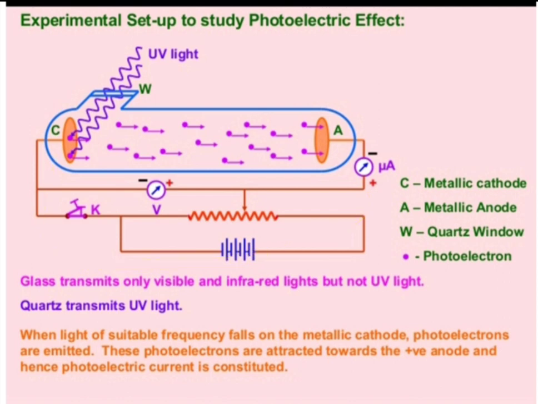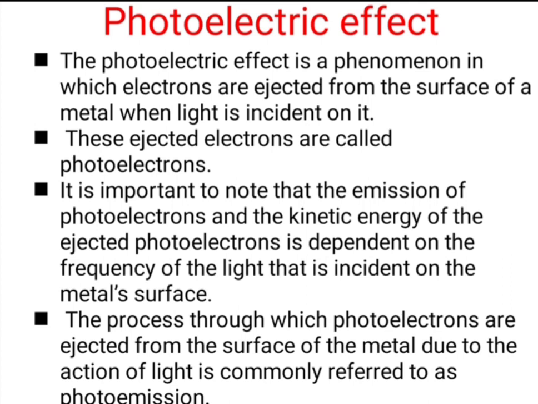So simply we can say that there is a transfer of electrons from the cathode to the anode. Means simply electrons are ejected, and by this way we can find out the emitted electrons. So, photoelectric effect. The photoelectric effect is a phenomenon in which electrons are ejected from the surface of a metal when we bombard light on it. And these ejected electrons are called photoelectrons.